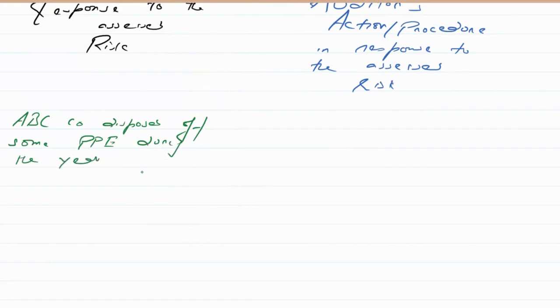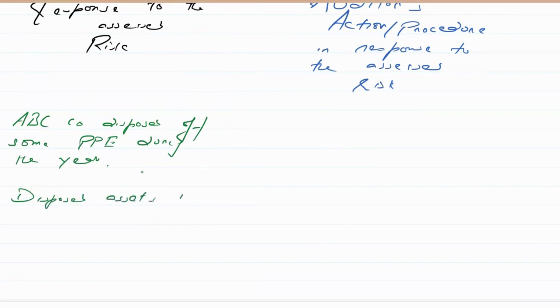This is the case study line. Let me write: disposed assets should be removed from asset register.